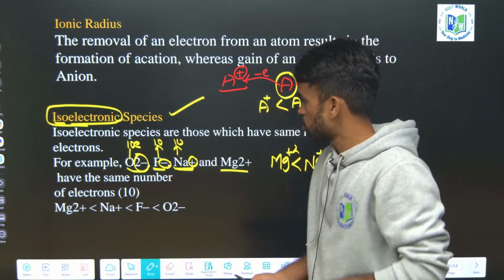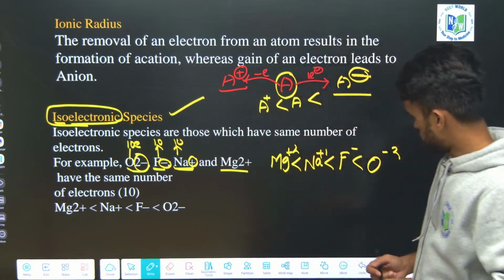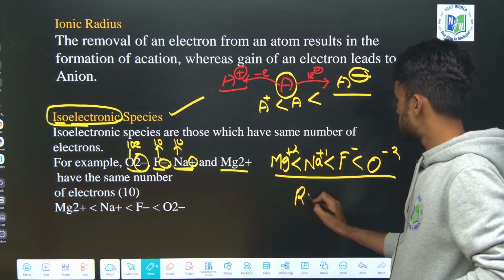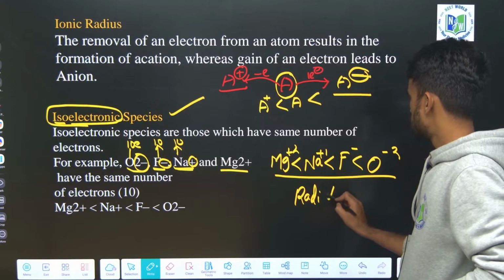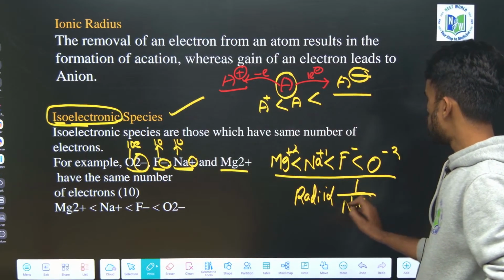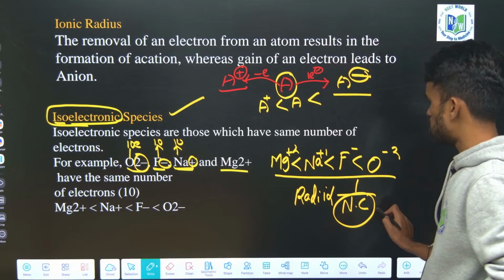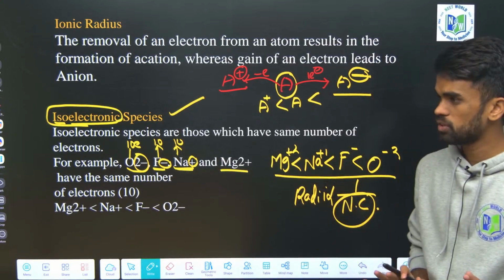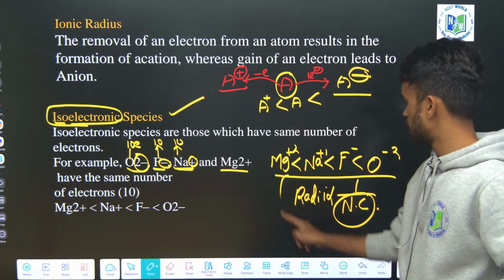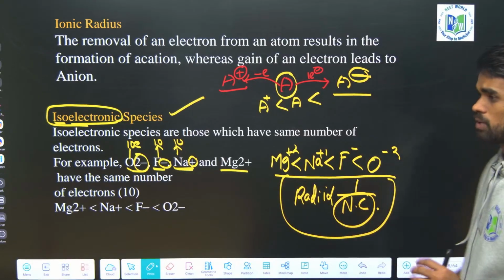So this will be the order. Their radius or size is inversely proportional to nuclear charge. More nuclear charge, that means more positive charge, lowers the radius. You can understand this by this particular relation.